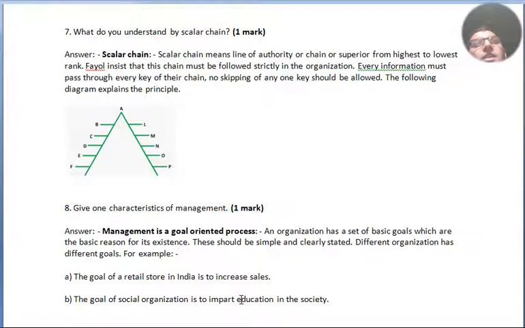Question number 8. Give one characteristic of management. Management is a goal-oriented process. An organization has a set of basic goals which are the basic reasons for its existence. These should be simple and clearly stated. Different organizations have different goals. For example, the goal of a retail store in India is to increase sales. The goal of a social organization is to impart education in the society.